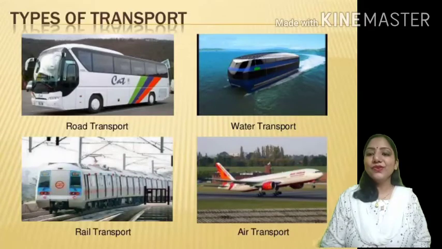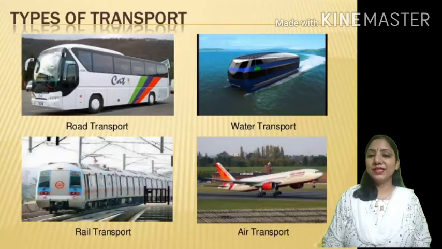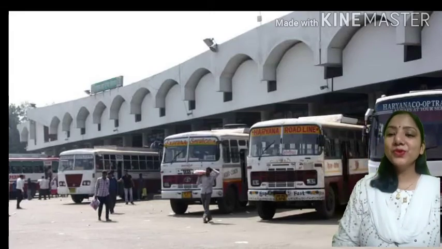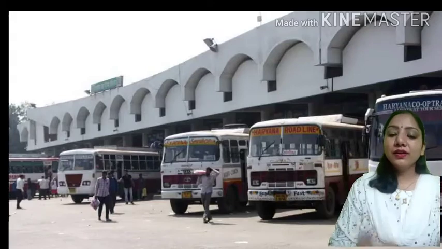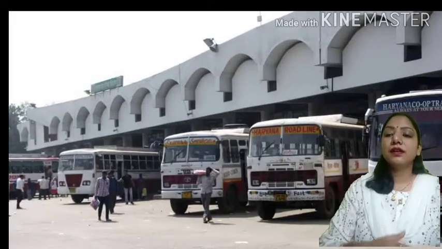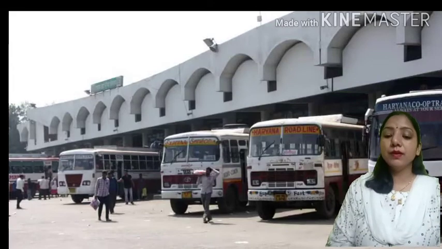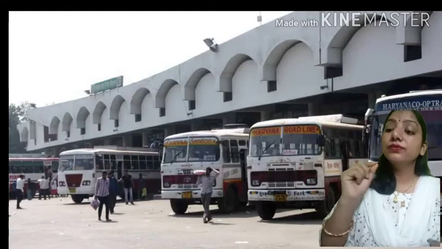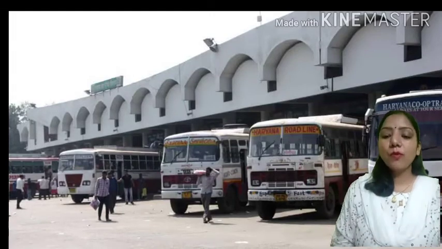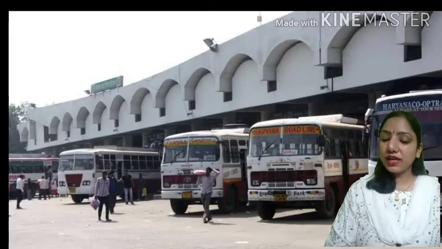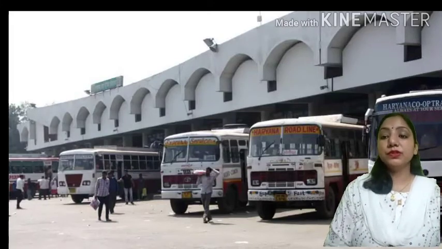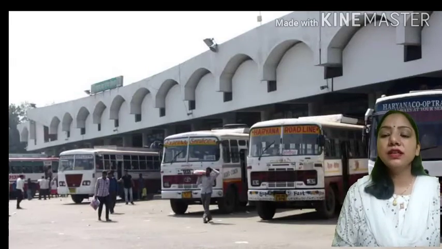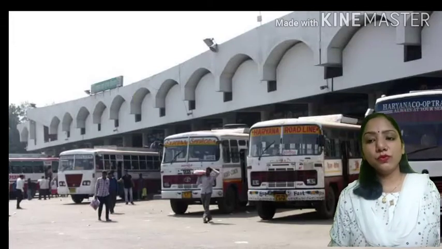So first of all, we will see what is roadways. As we all know, roadways are the most universal, widespread mode of transport. They are the fastest and most commonly used means to transport goods and people. Also these are cheaper. For long or short distances, we can easily afford roadways transport.